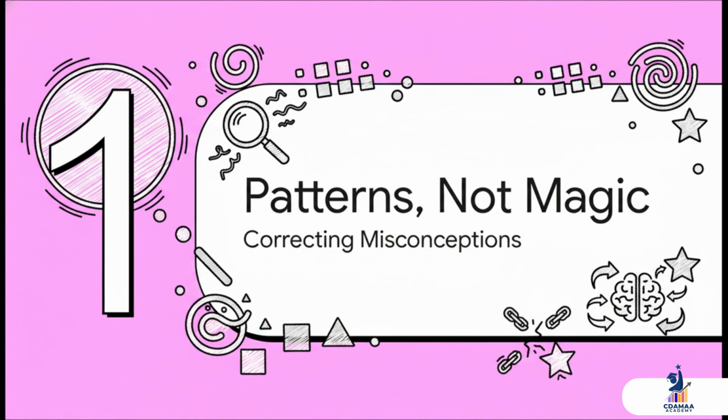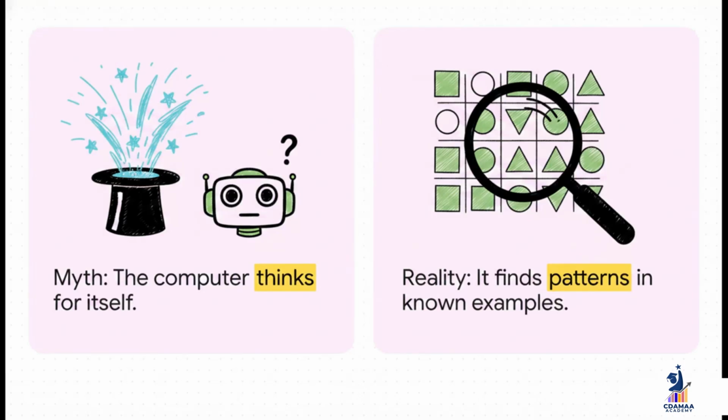All right, first up, learning from patterns, not magic. Let's tackle some of the biggest myths you've probably heard about AI and machine learning right off the bat. A lot of people imagine machine learning as this sort of magic, where the computer just starts thinking for itself. But the reality? It's way more practical. It's really all about structured pattern recognition. The computer is just looking for patterns in data, where we already know the outcome.